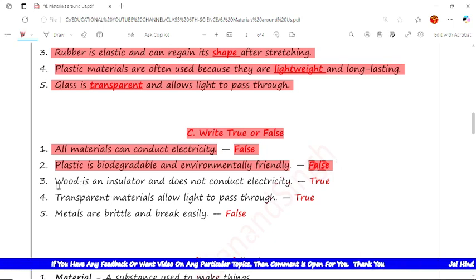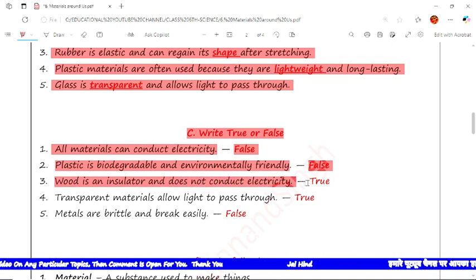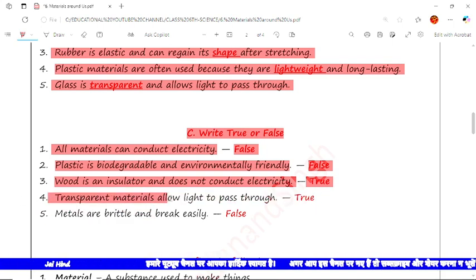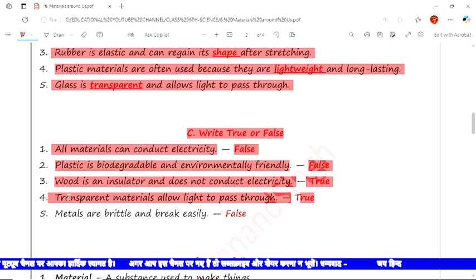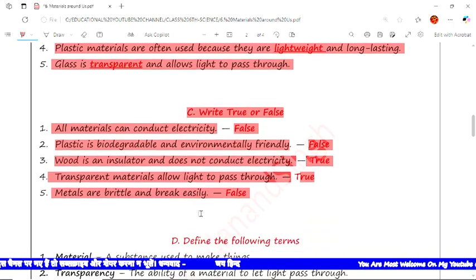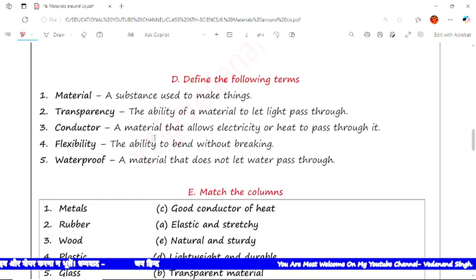Next is wood is an insulator and does not conduct electricity. Yes, this is true. This is an insulator. It does not conduct electricity. Next is transparent materials allow light to pass through them. Yes, this is true. Now, metals are brittle and break easily. False. The next type of question is define the following terms.